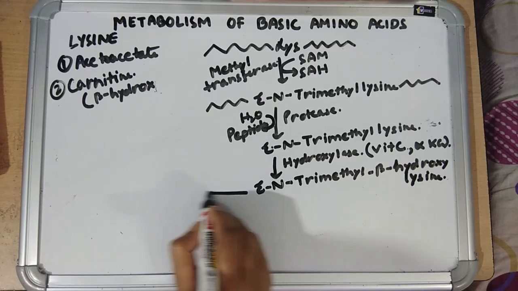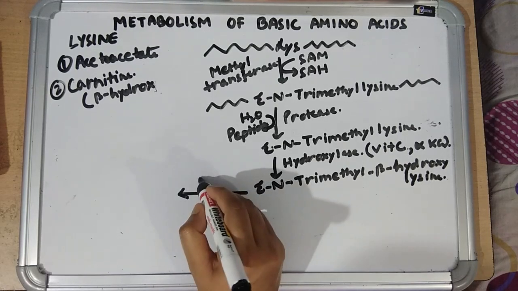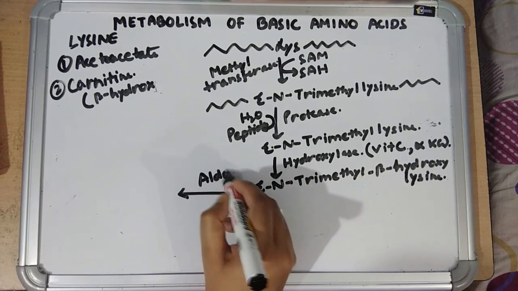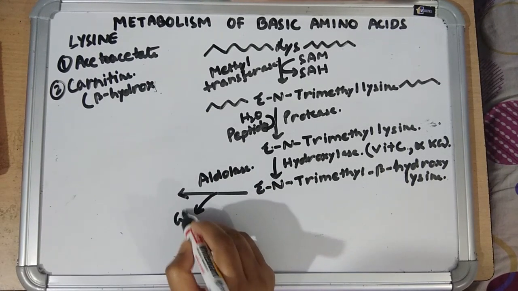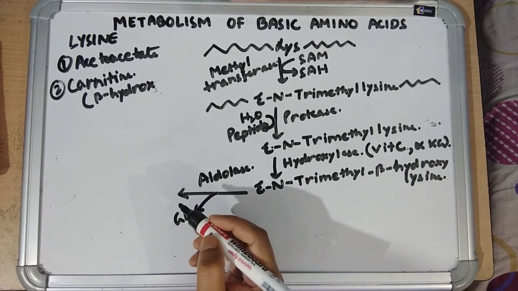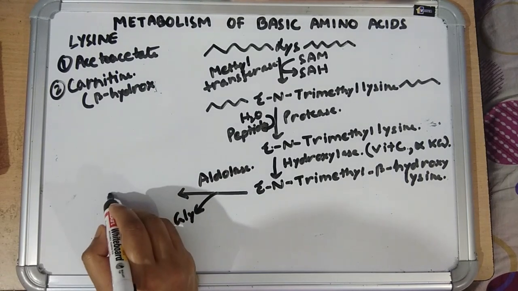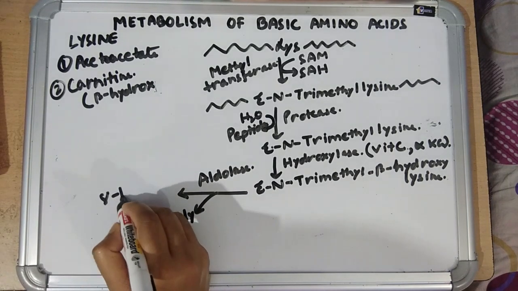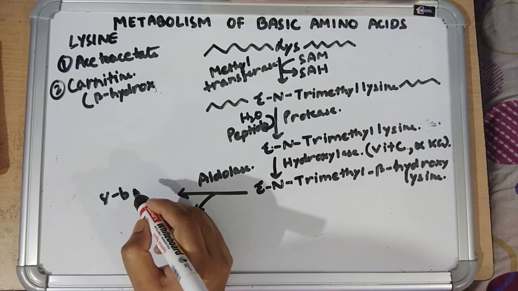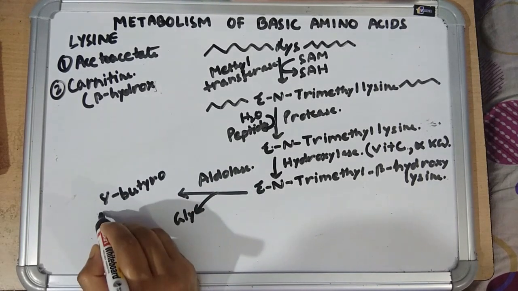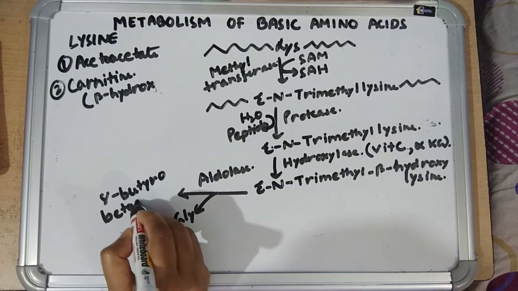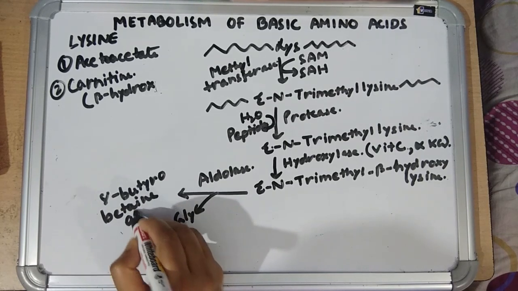Then this is acted upon by the enzyme aldolase. Glycine is released and it forms gamma butyrobetaine aldehyde.